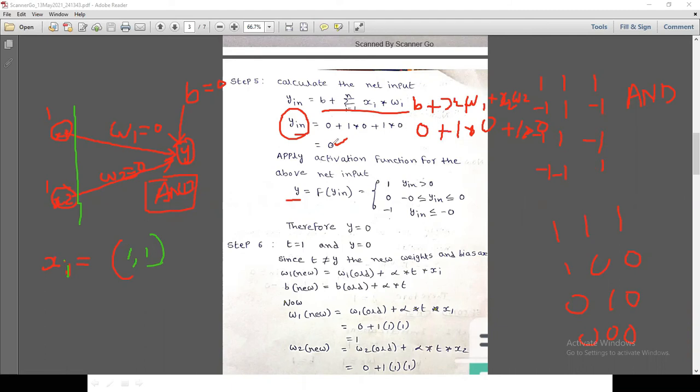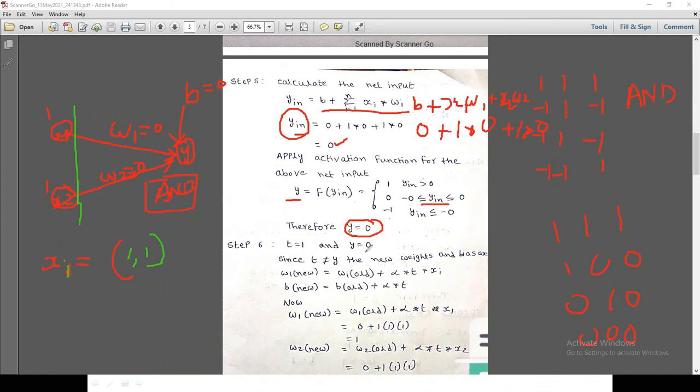Here the y-in value lies between minus 0 and 0, therefore y equals 0. The final answer is y equals 0.